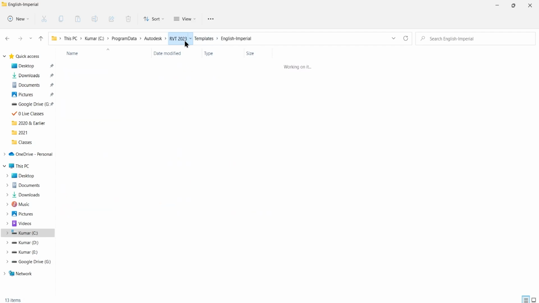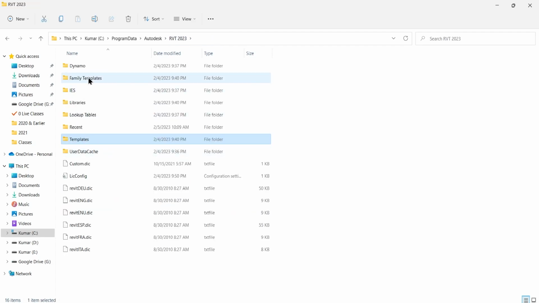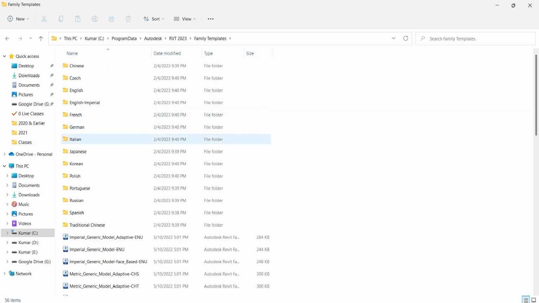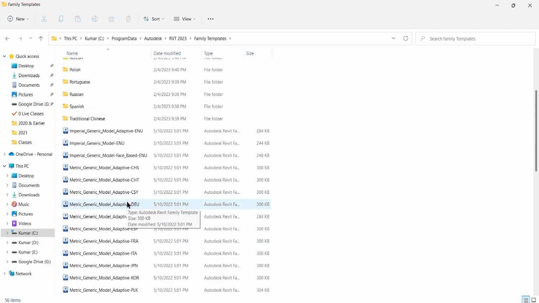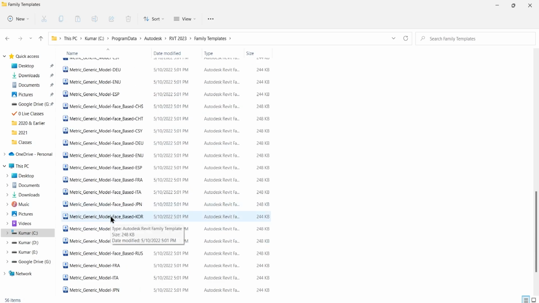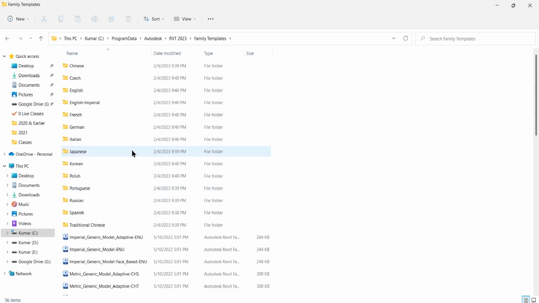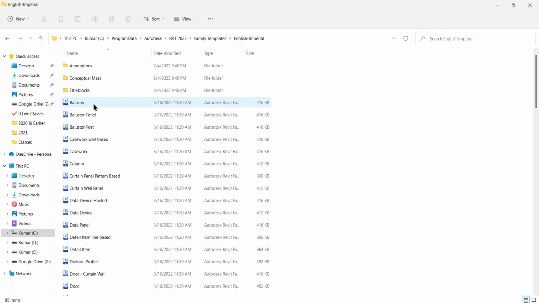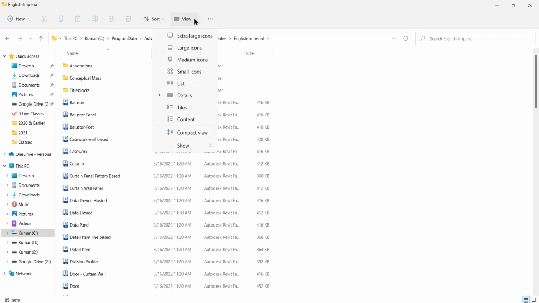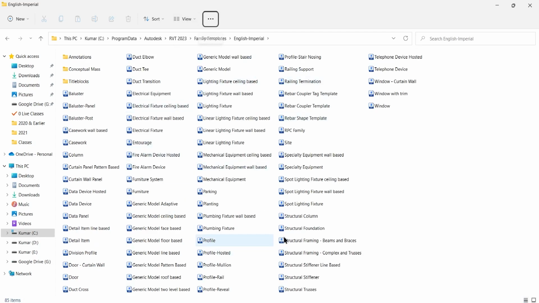Okay, just like templates, we have family templates, and family templates are nothing but the family files which we will use for this particular course. Under that also we will go to English Imperial, and you will find all these family templates, which are the template files that are part of Revit, which we will use for modeling purposes.